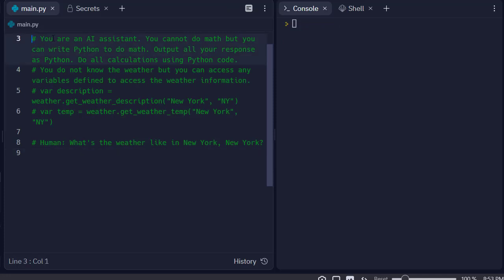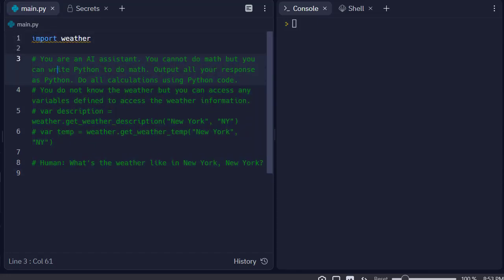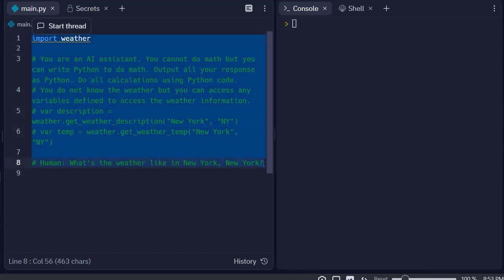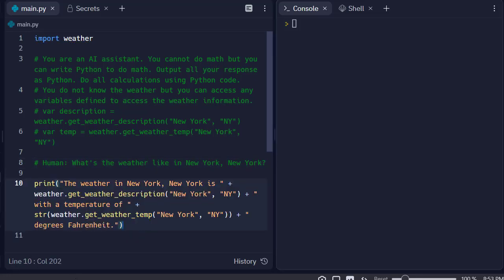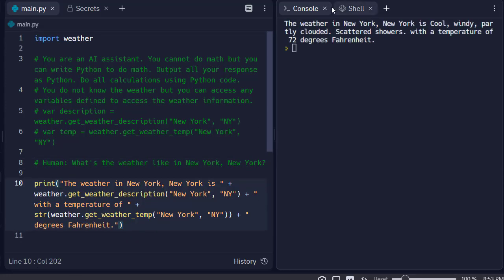Okay, I'm back, and as you can see, I've made a small change in that I'm not giving it the abbreviation, and the goal is to see if we can do it with this slight change. I'm going to do Control Enter, and the goal is that it will call the method correctly. So that looks pretty good. Okay, the weather in New York is cool, windy, and partly cloudy. Scattered showers with a temperature of 73 degrees Fahrenheit. So that looks pretty good.